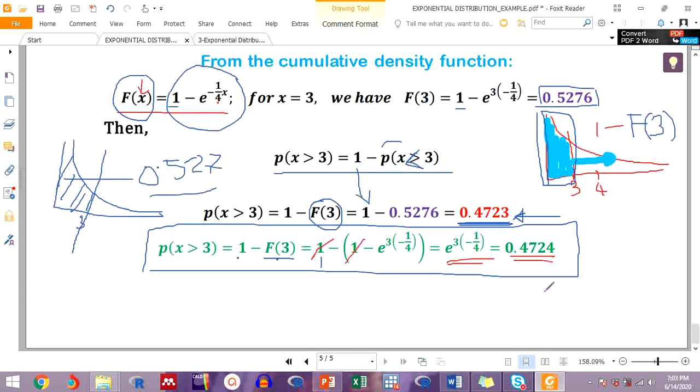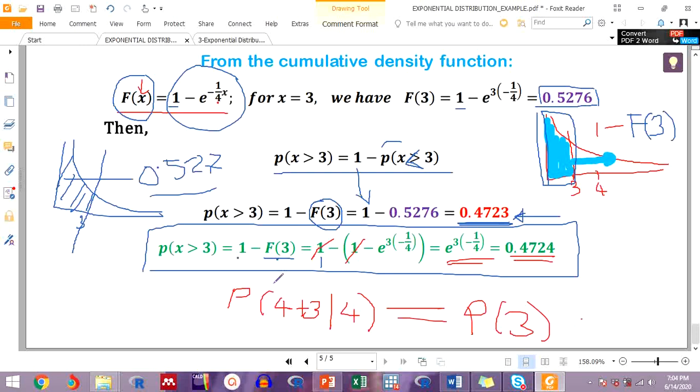So that's what I'm saying. The probability of waiting an additional 3 minutes, given that you have been waiting for 4 minutes, will be the same as the probability for waiting 3 minutes. That is the meaning.